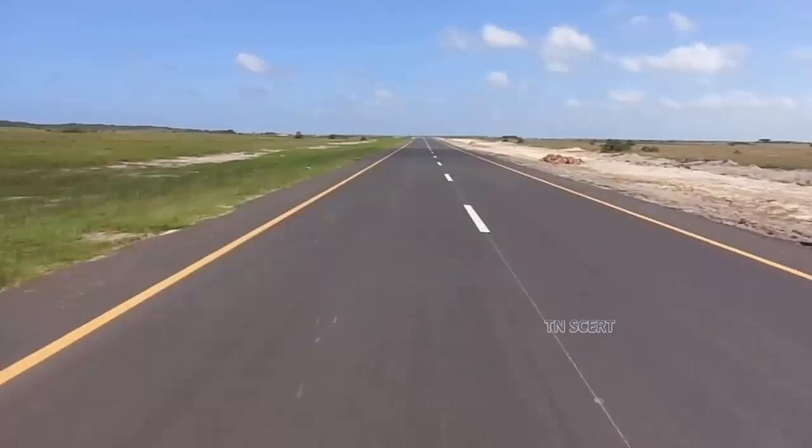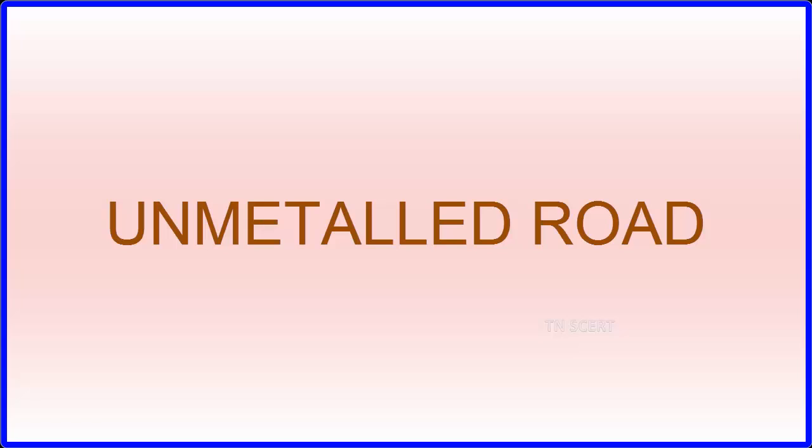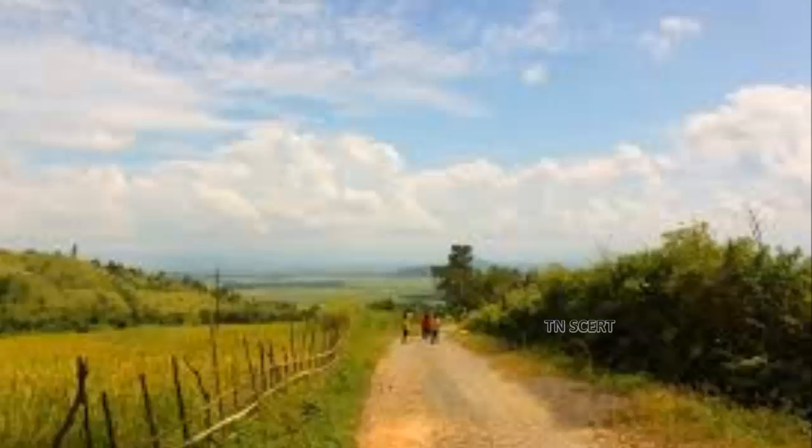Metalled road means a tarred road. It's shown by two red parallel lines. A metalled road indicates that the region is developed. Unmetalled roads are shown by a set of broken parallel lines in red on the map. Unmetalled roads indicate that the area is undeveloped.